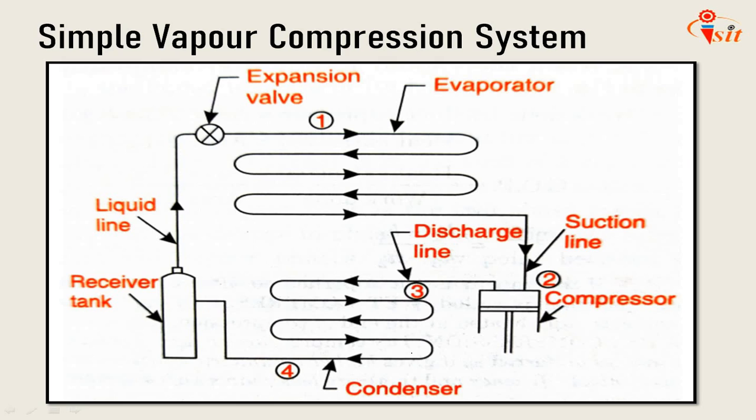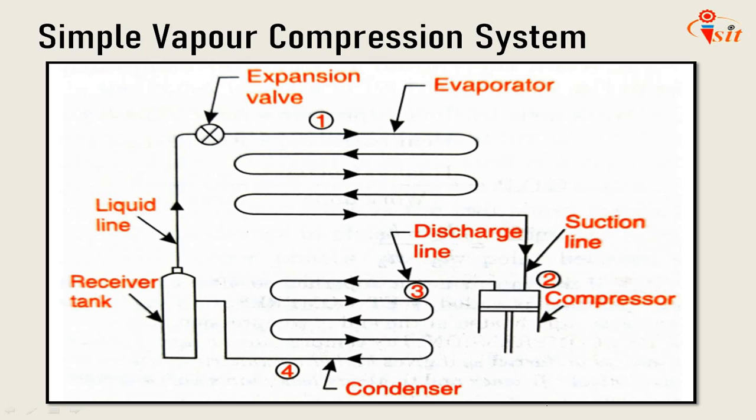In a simple vapor compression system, fundamental processes are completed in one cycle. In one cycle there are 4 processes, which are compression, condensation, expansion and vaporization or evaporation.